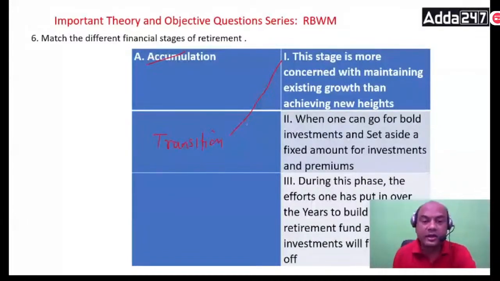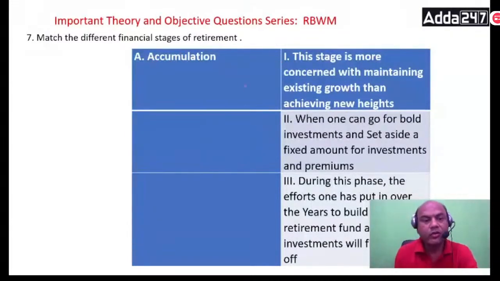Now the third one. What is this third stage called? This is done, out. When one can go for bold investments, out. So what is this third stage known as? During this phase, the efforts one has put in over the years to build a retirement fund and other investments finally pay off. Whatever you have done throughout your life, in your accumulation and transition, is now paying off and you are enjoying a bit.